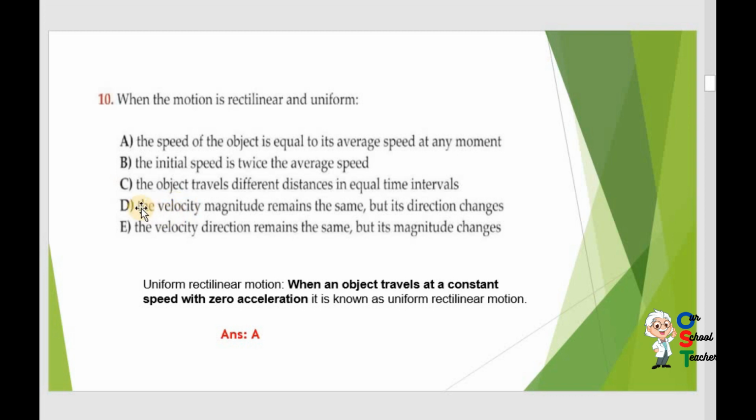The velocity magnitude remains the same, but its direction changes? When I say zero acceleration, it means direction doesn't change. E: The velocity direction remains the same, but its magnitude changes? Obviously, magnitude doesn't change. Both remain the same, magnitude as well as direction.